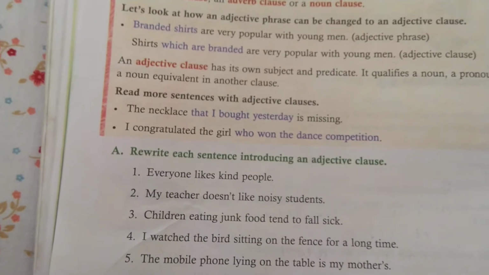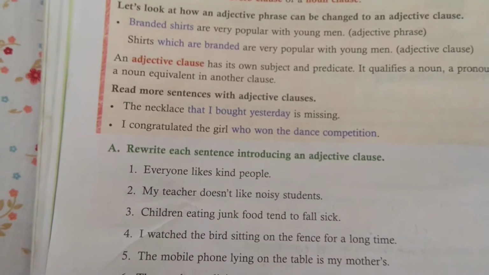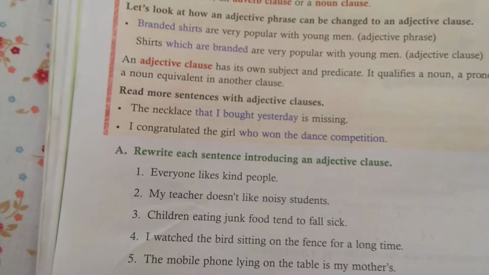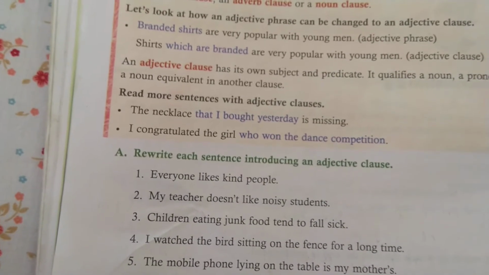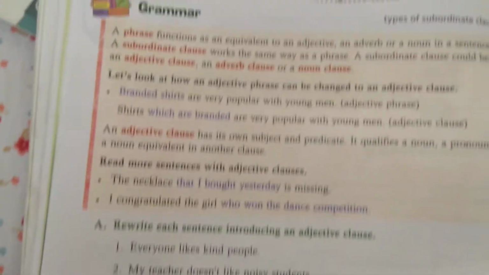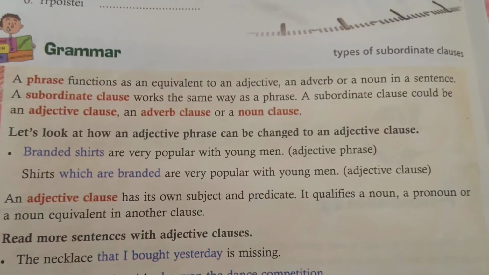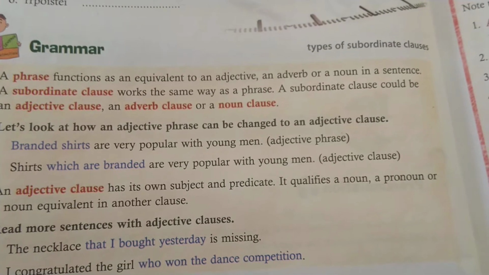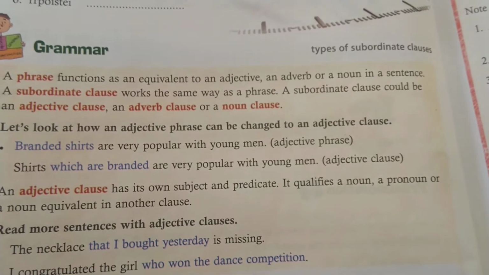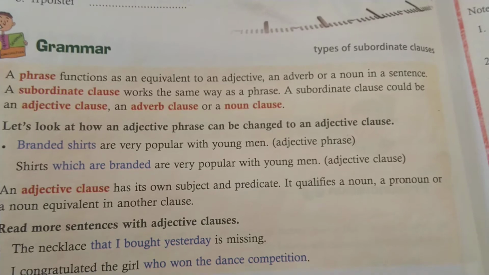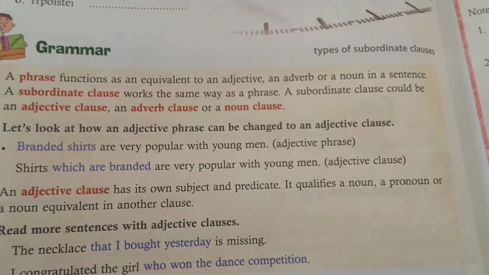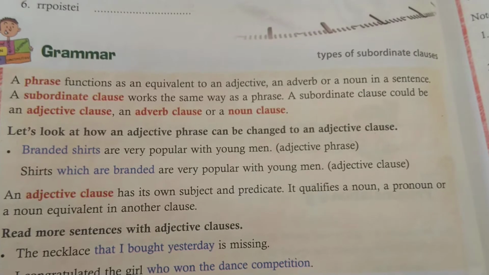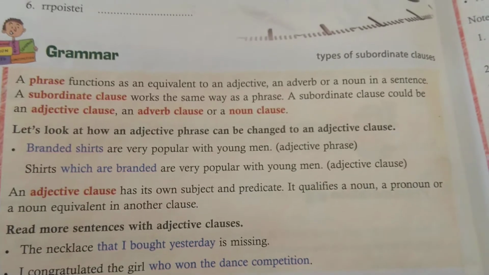Okay, so now today we are going to learn about the clause. Within the clause we are talking about adjective clause, adverb clause, and noun clause. So now we have to define. A phrase functions as an equivalent to an adjective, an adverb, or a noun in a sentence. A subordinate clause works the same way as a phrase. A subordinate clause could be an adjective clause, an adverb clause, or a noun clause.